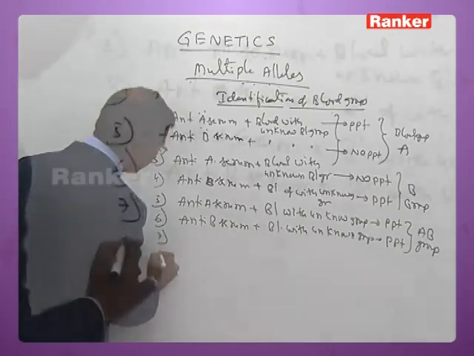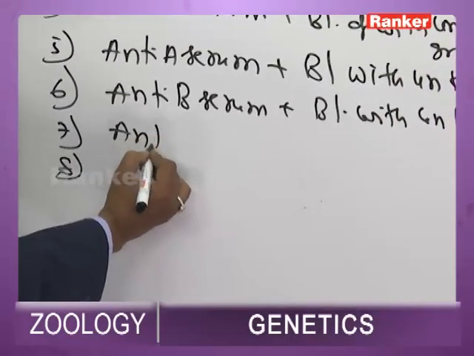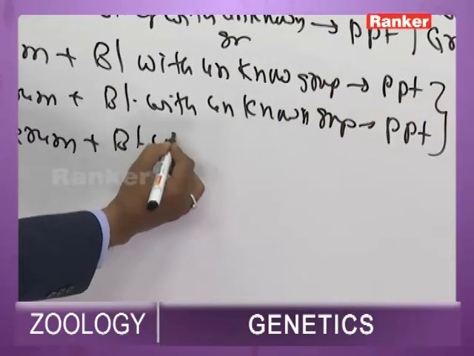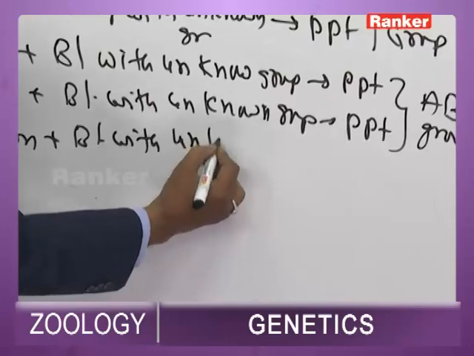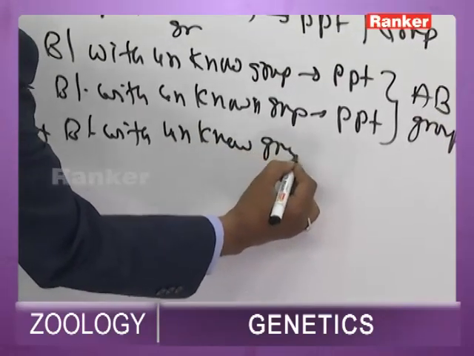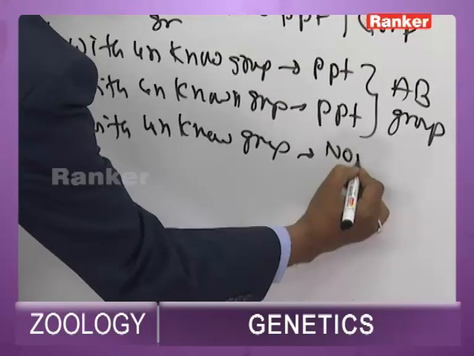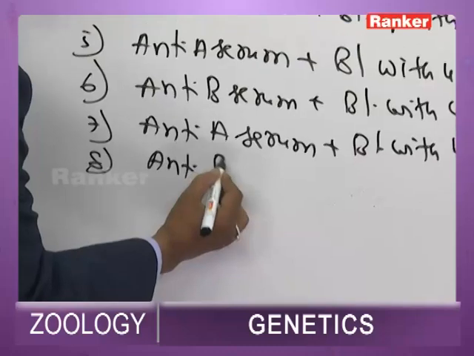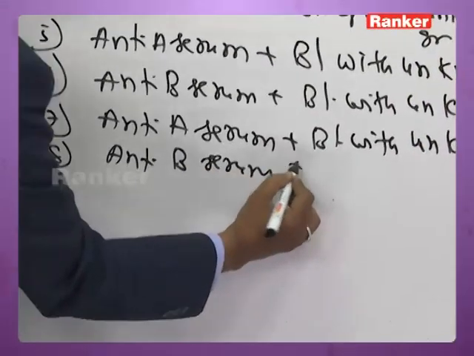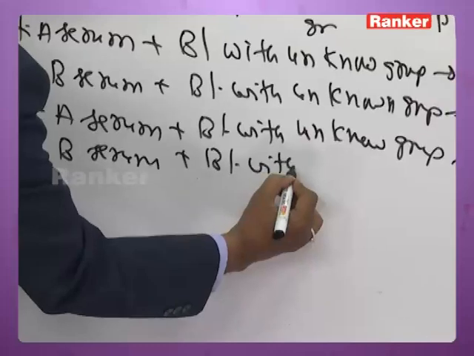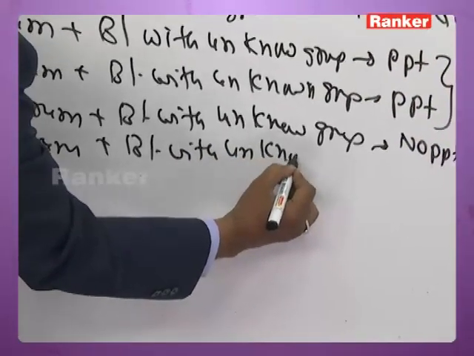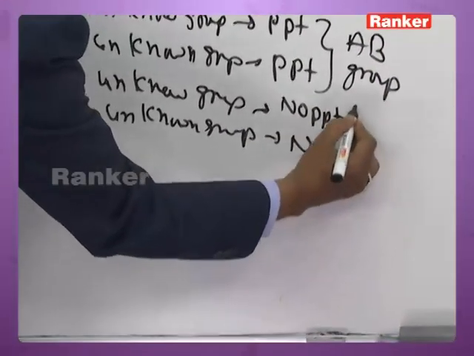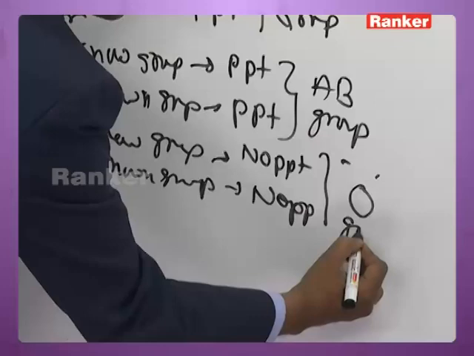Then let's repeat this. Anti-A serum is mixed with the blood with unknown group, no PPT. Then anti-B serum is mixed with the blood with unknown group, here also no PPT, it indicates O group.